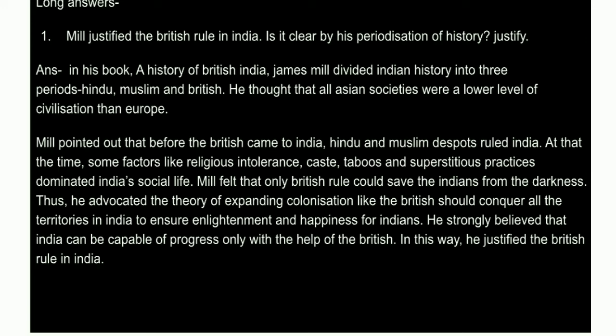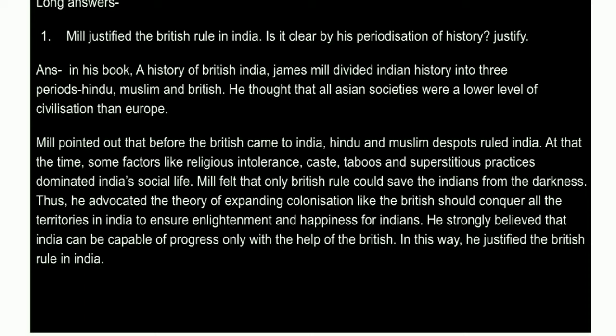Mill pointed out that before the British came to India, Hindu and Muslim despots ruled India. At that time, factors like religious intolerance, caste, taboos, and superstitious practices dominated India's social life. Mill felt that only British rule could save the Indians from the darkness.